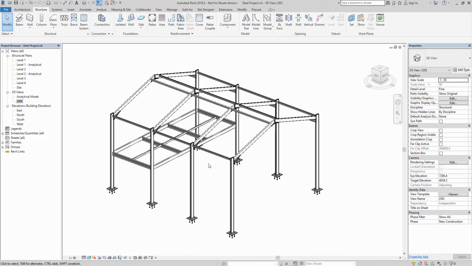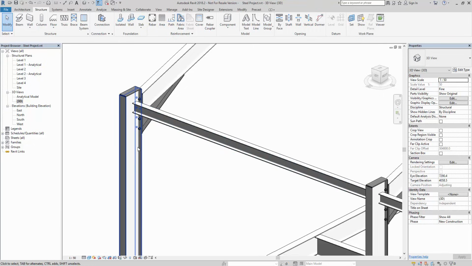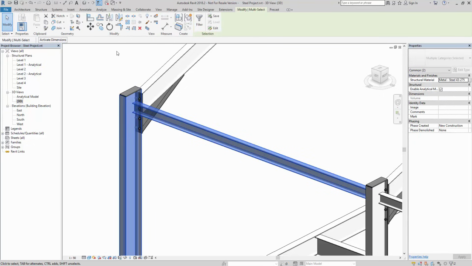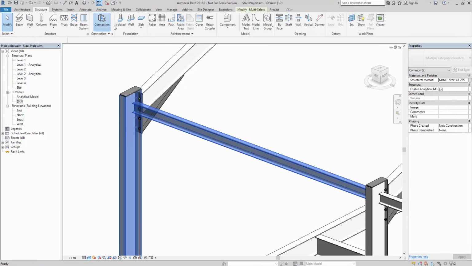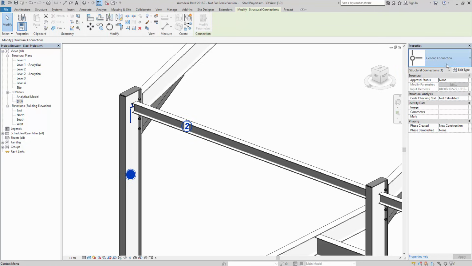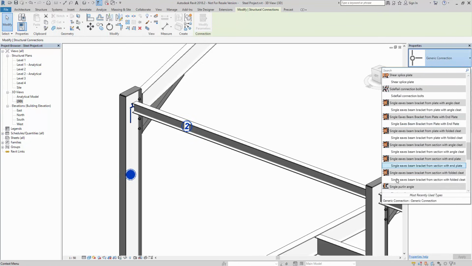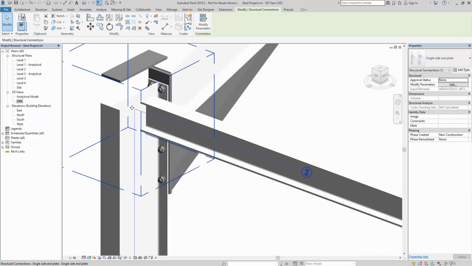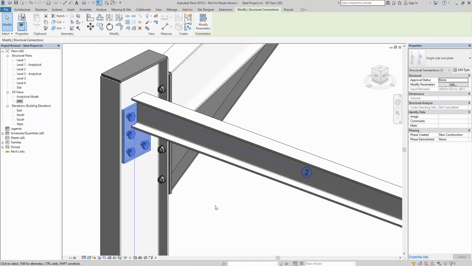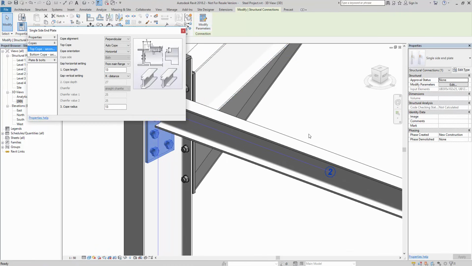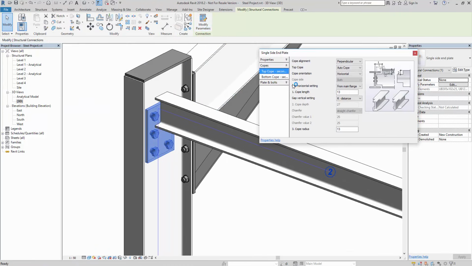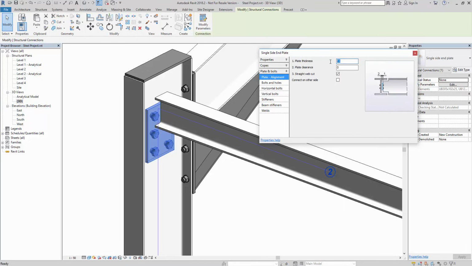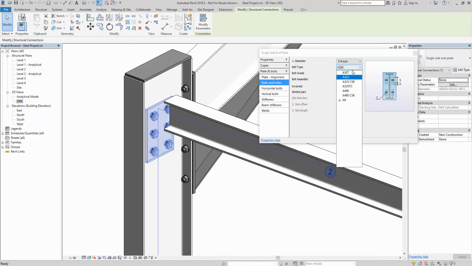So once we get this in place, let's look at the tie beam. So again, it's column to the tie beam, structure, connection, and I probably want to go with a single-sided end plate. So we go to here, and again I'm going to modify the parameters of this. So straight to the plate and bolts, plate alignment, I want a 10mm plate. Let's put a 1mm gap in, bolts and holes again, let's go with an XOX.